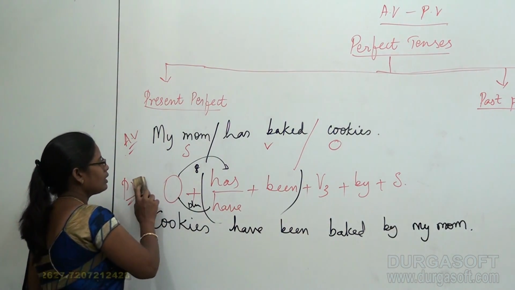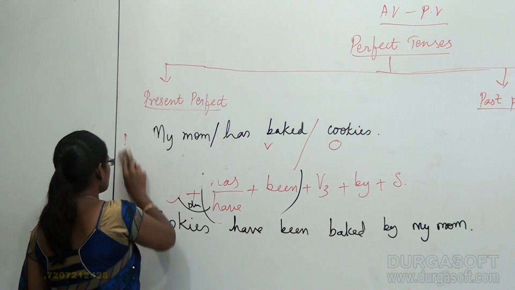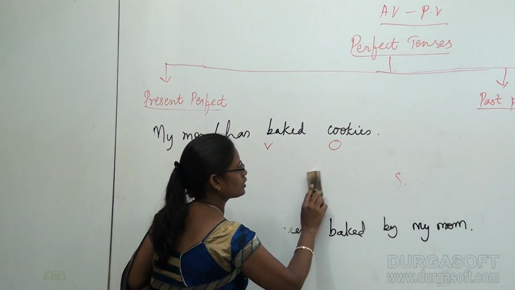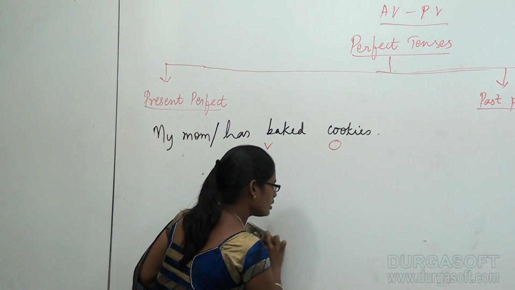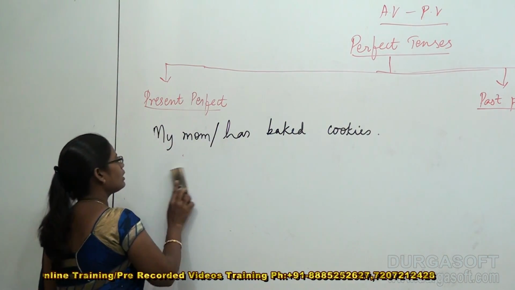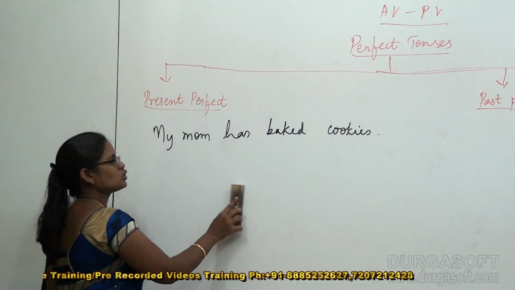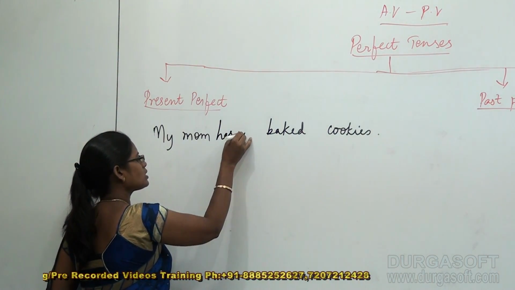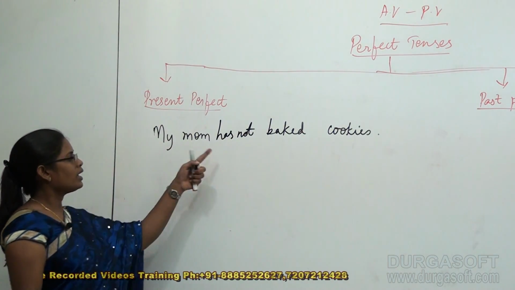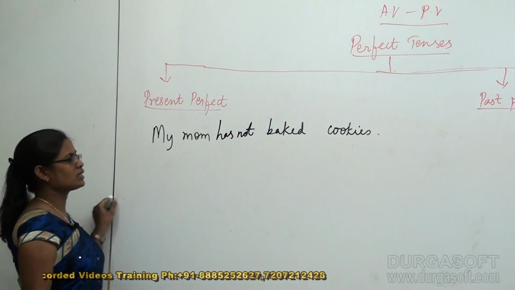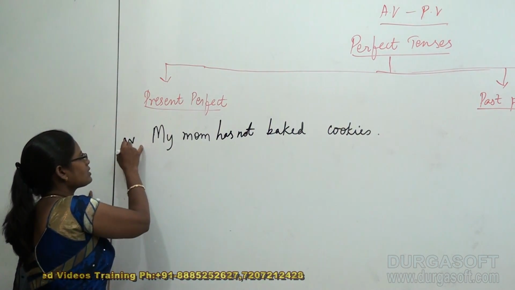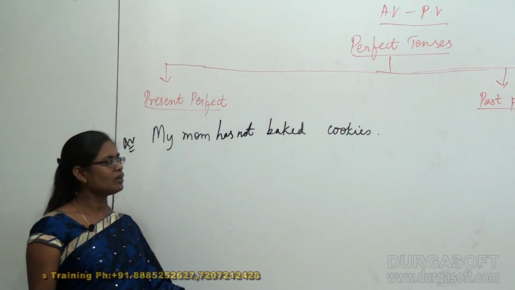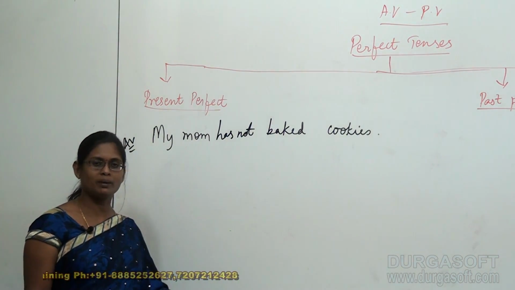Now let us have some more examples with negative sentences. This is a positive sentence. In fact, I didn't give you the appropriate structure for the negative sentences previously, so we are going to do it now. Don't worry about it. I would like to make this positive sentence into negative, and I want to use not in the sentence, and finally my sentence became a negative sentence. Now it's my negative active voice. My mom has not baked cookies.